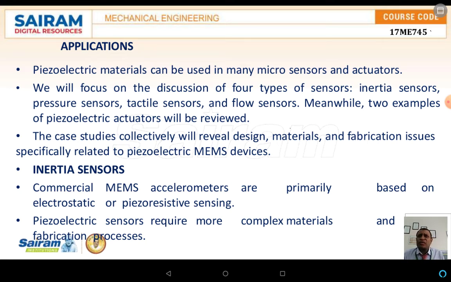Meanwhile, two examples of piezoelectric actuators will be reviewed. And further, in the case studies, we are discussing other different types of applications and also the fabrication issues, specifically related to piezoelectric MEMS and devices.